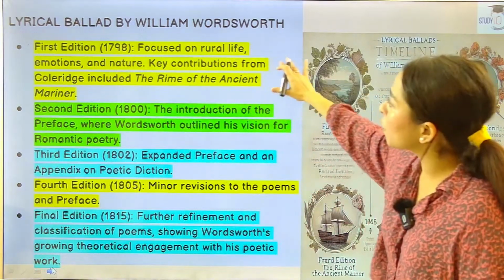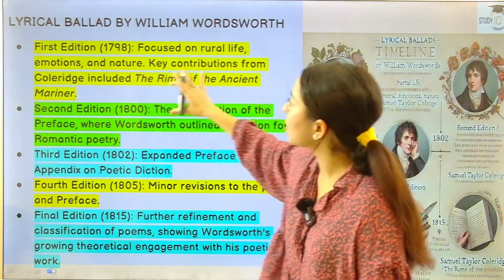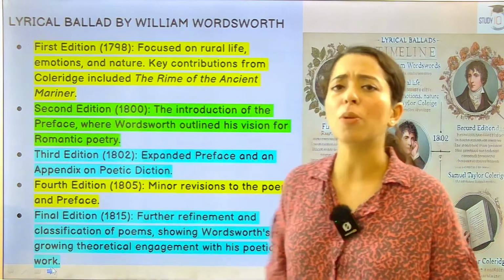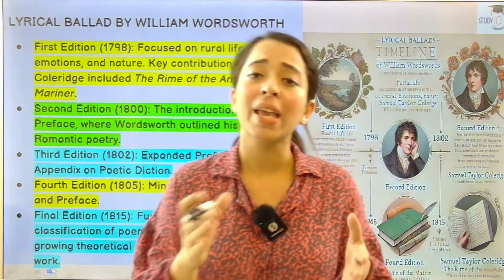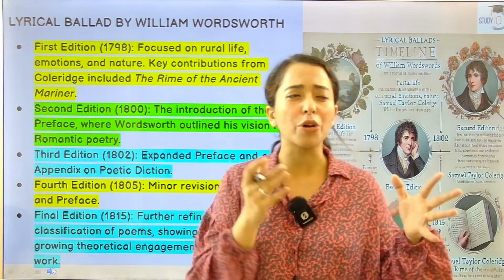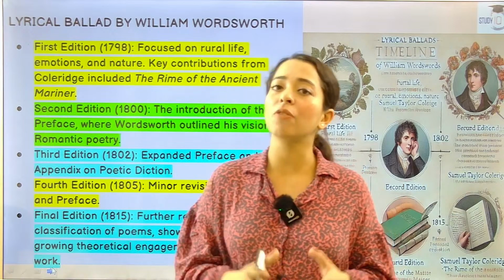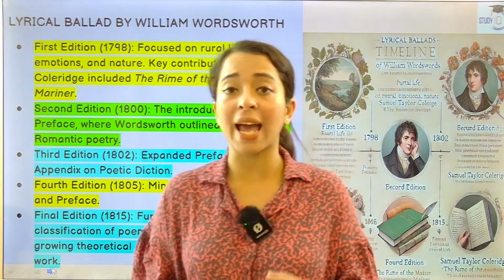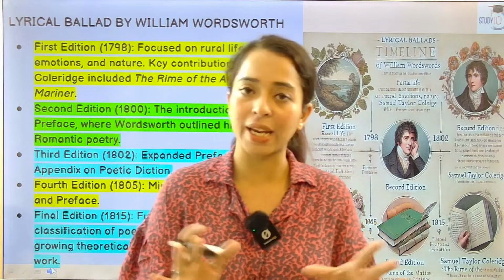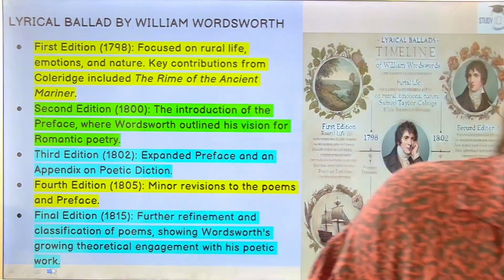So going ahead, first edition is 1798. This focused on rural life, emotions and nature. Key contributions from Coleridge included the Rime of the Ancient Mariner. इस सब को हम लोग बहुत elaborate way में discuss करेंगे. This is important because editions के बारे में पूछा जाता है. We will discuss everything, important quotes from here, and then at the end we are discussing the most expected questions जो कि आ चुके हैं Lyrical Ballads में from UGC NET. Okay, so we will be doing the questions also.